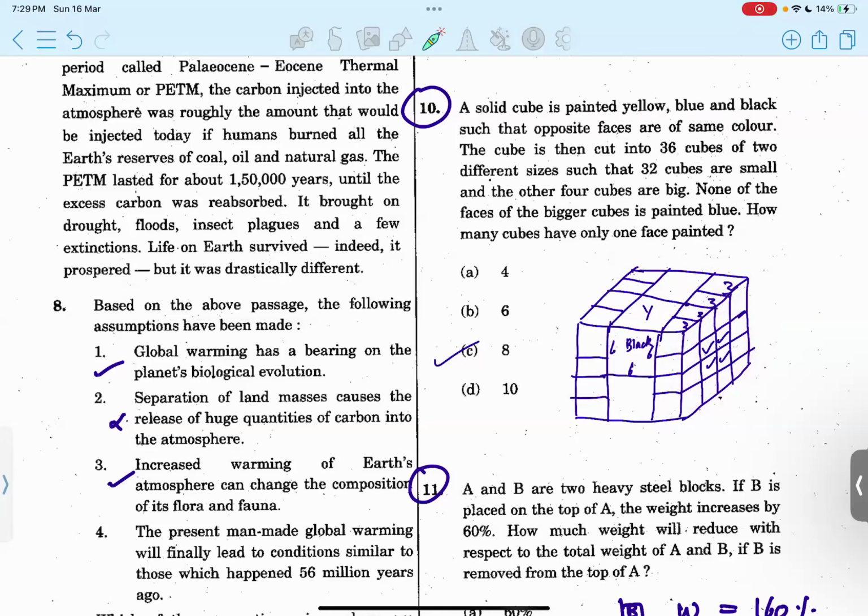We have to identify only one face painted. So these would be from this side and the opposite side of this side. So 4 and 4, it should be 8. Option C.